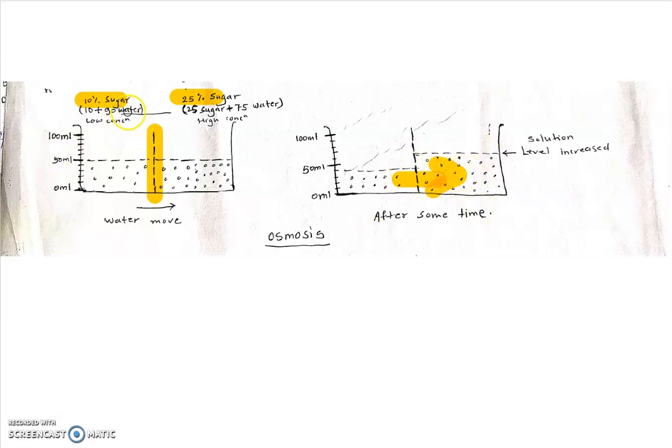How? Because sugar molecules are high here, so more sugar molecules hold the water, so water moves from this part to that part. But sugar molecules cannot move because there is a semi-permeable membrane. So only water can move from one place to another, but sugar molecules cannot move from one compartment to another compartment.